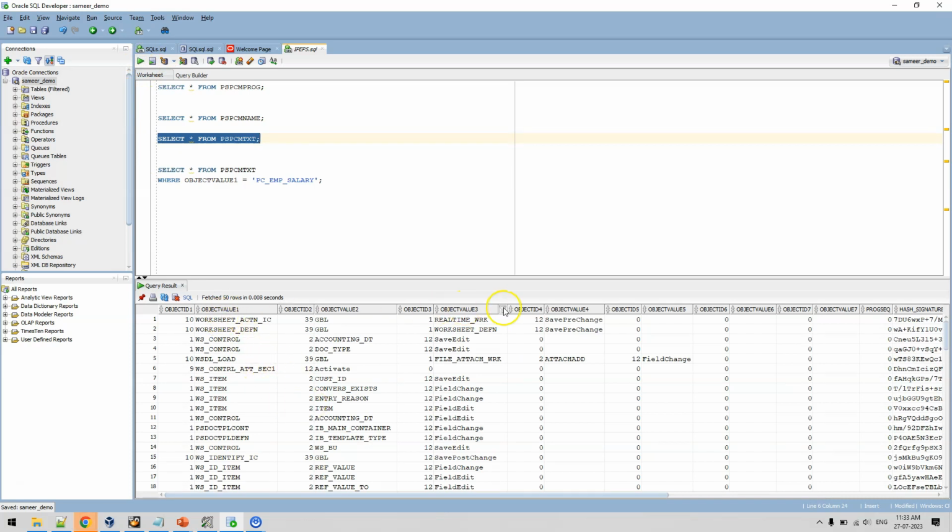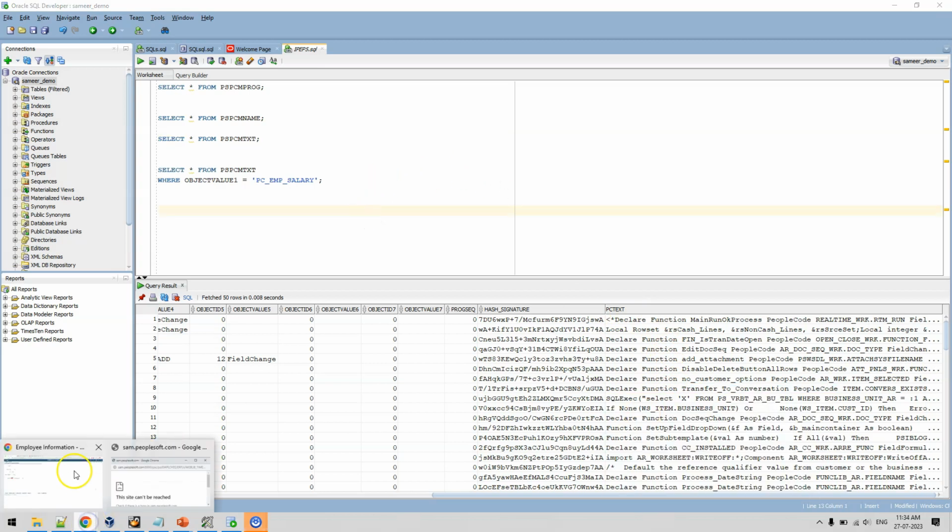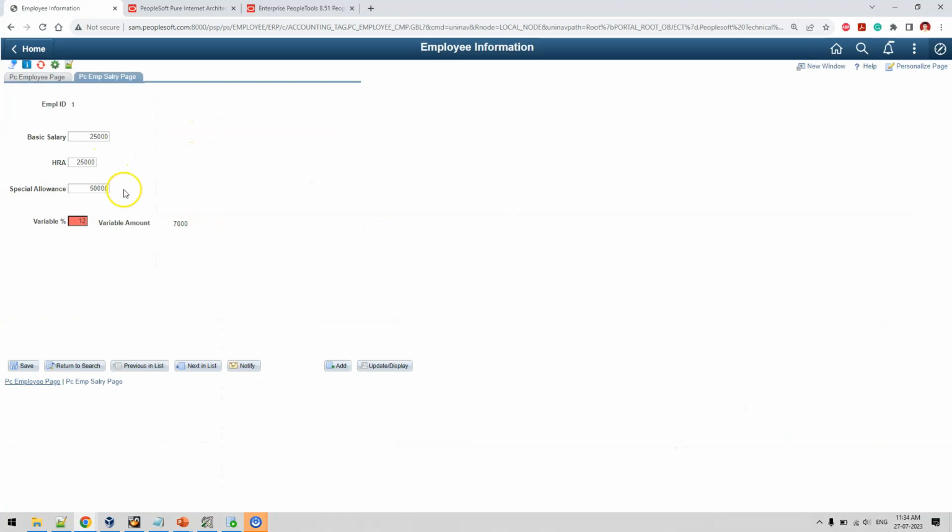We have these identifier fields similar to how we saw earlier. If we scroll to the right, we have this field called PC_TEXT, which contains the actual PeopleCode which was written. For example, remember a few minutes back we discussed writing PeopleCode for this variable validation.